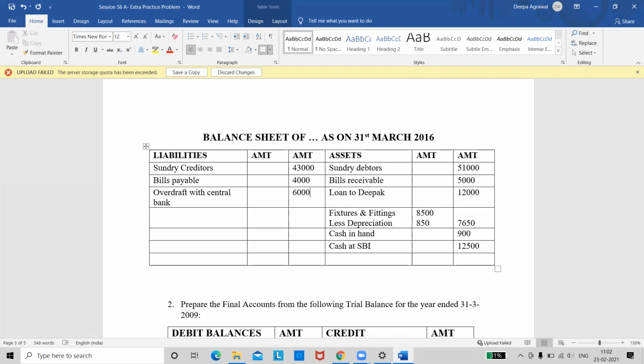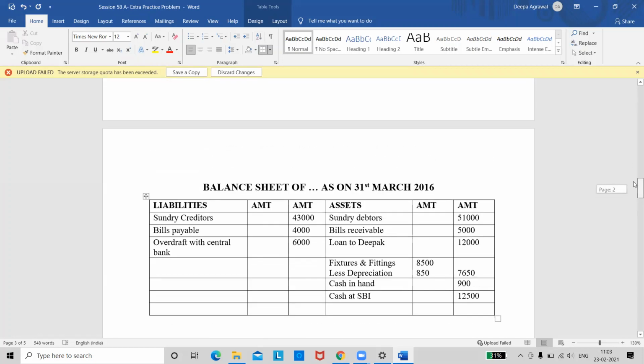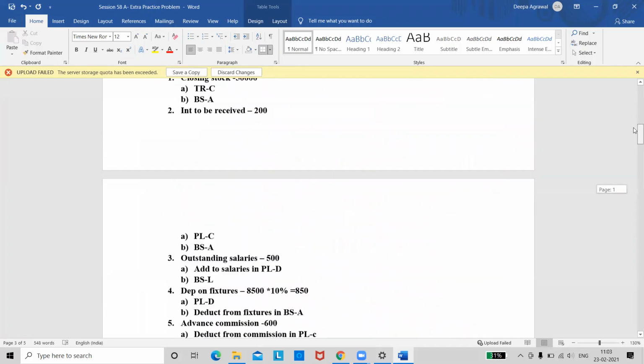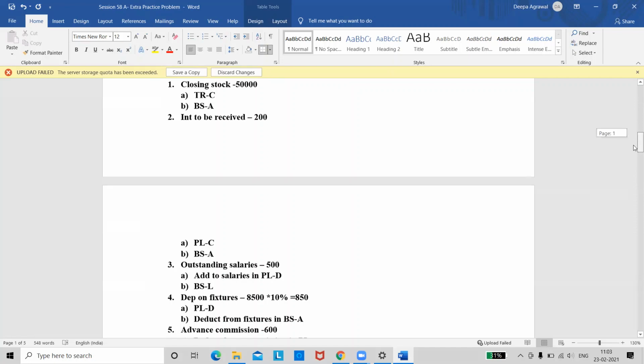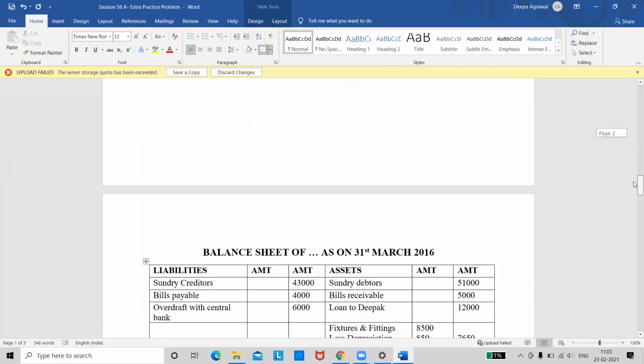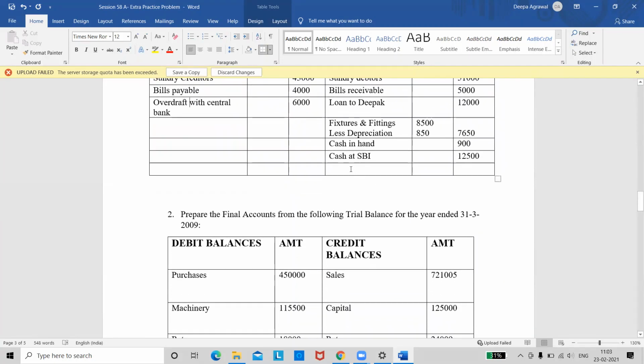Next, what do we have? Do we have anything else in the trial balance? See quickly. Ma'am, balance sheet. No. Nothing in the trial balance. So we have to look at the adjustments. First adjustment is closing stock. In the adjustments, you should see wherever you have written balance sheet, and you need to take those entries. So closing stock, you have written balance sheet assets 50,000. So we will take the closing stock. Come to the asset side. Closing stock. Take it in the outer column, 50,000.